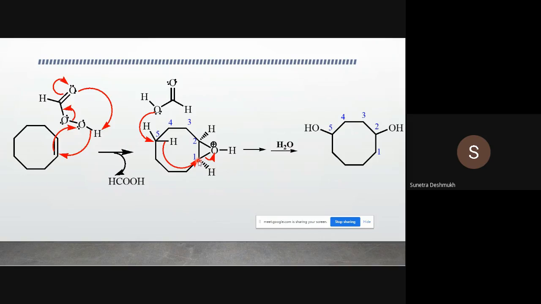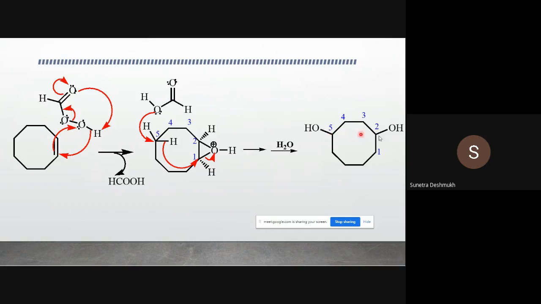If we shift in this way, this epoxide ring will get opened, and we get a hydroxyl group at the second position. Now the oxygen atom of formic acid is going to attack at the fifth position, so one hydroxyl group is also created at the fifth position.